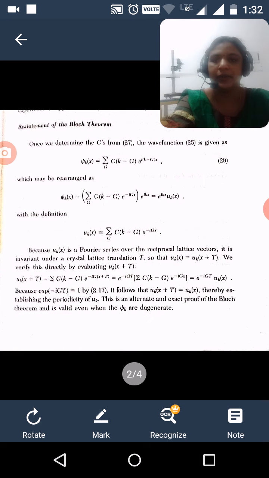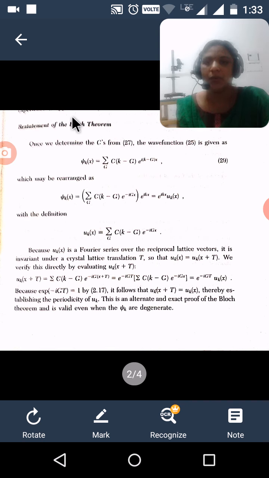Today we are going to discuss the restatement of Bloch's theorem. As you already know, Bloch's theorem is defined as the wave function, the Bloch function, ψ(x) = u(x) e^(ik·x), where u(x) is the lattice potential.